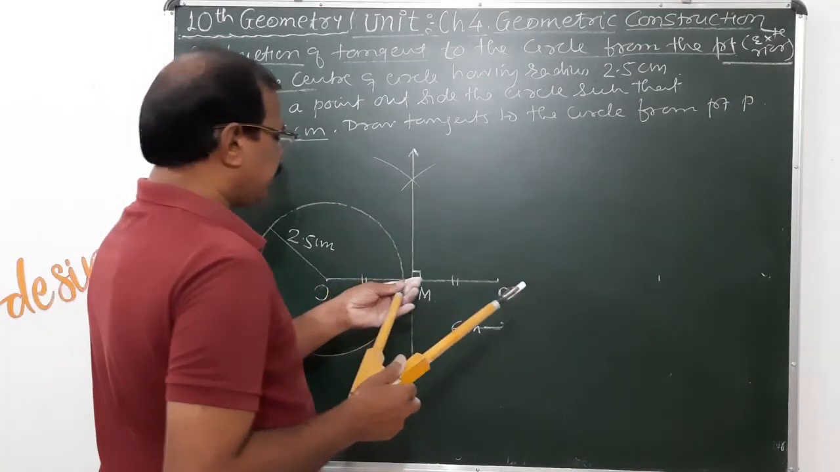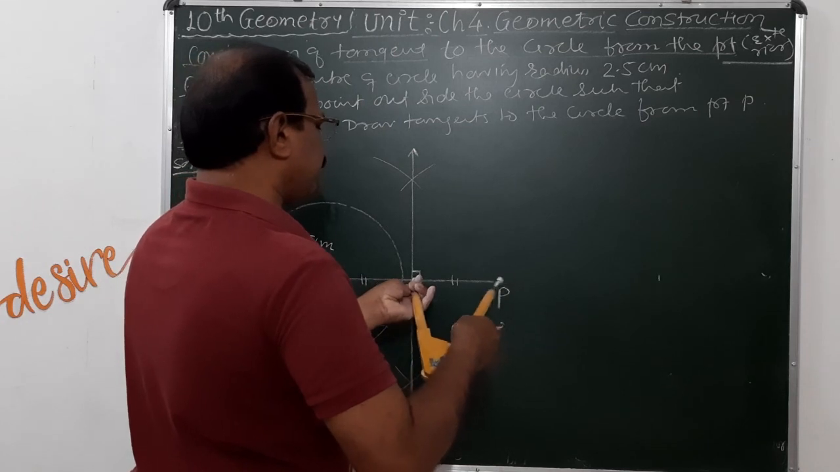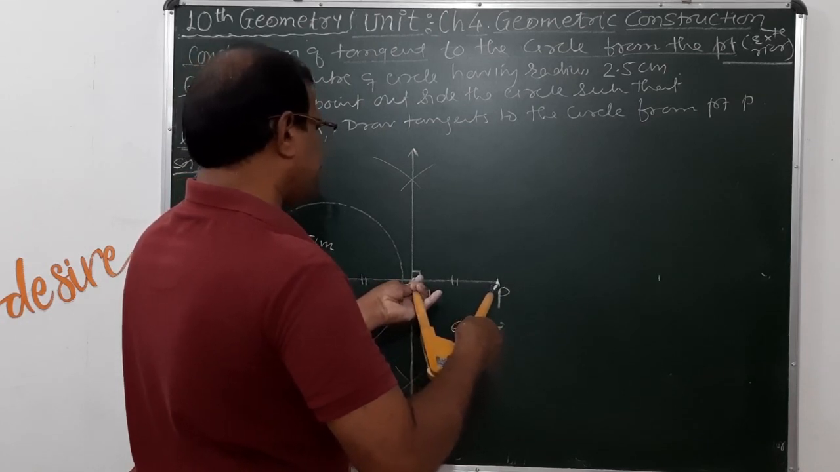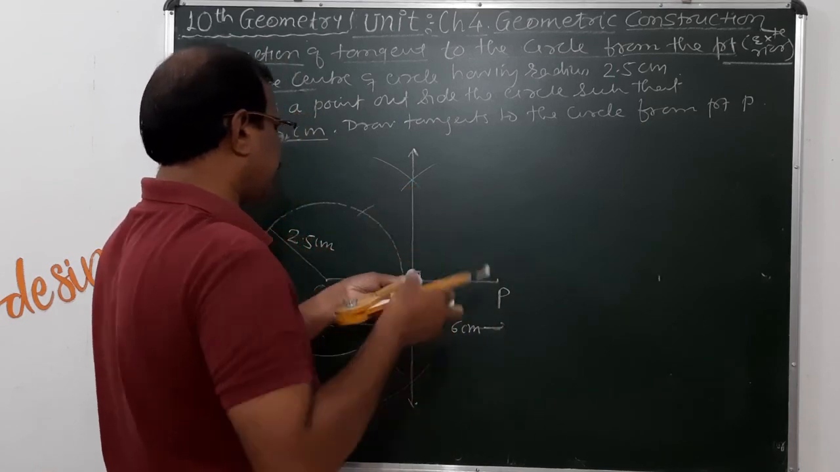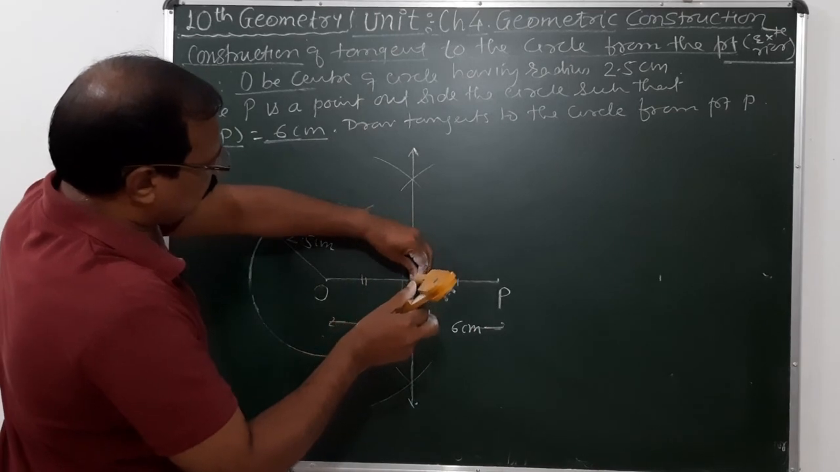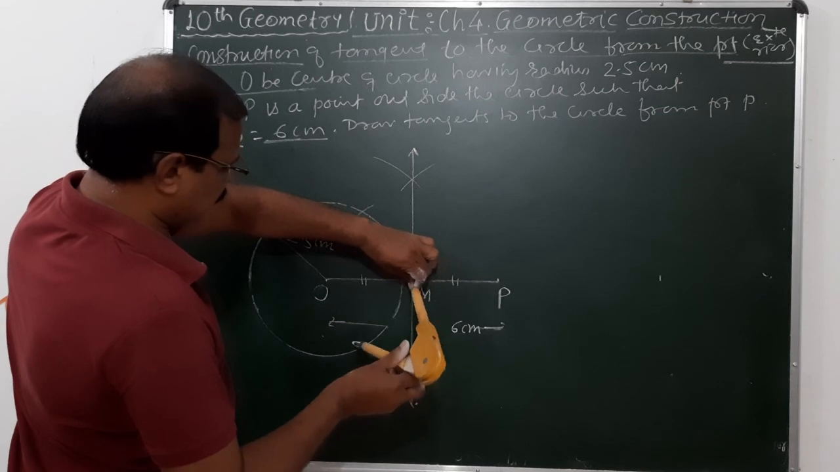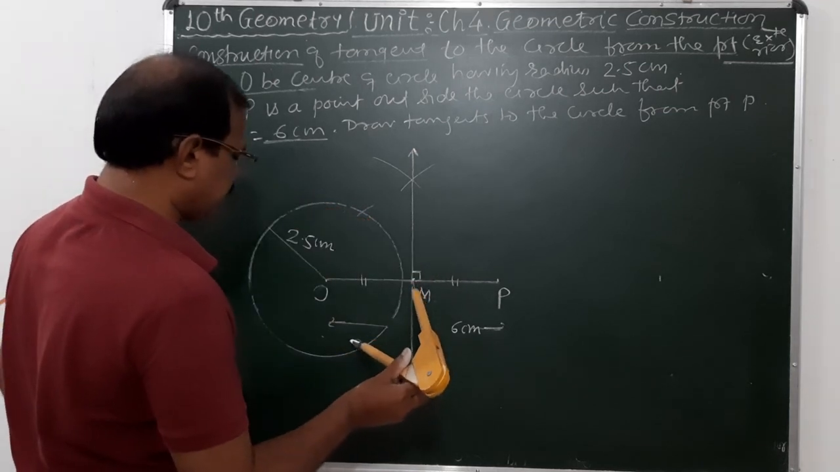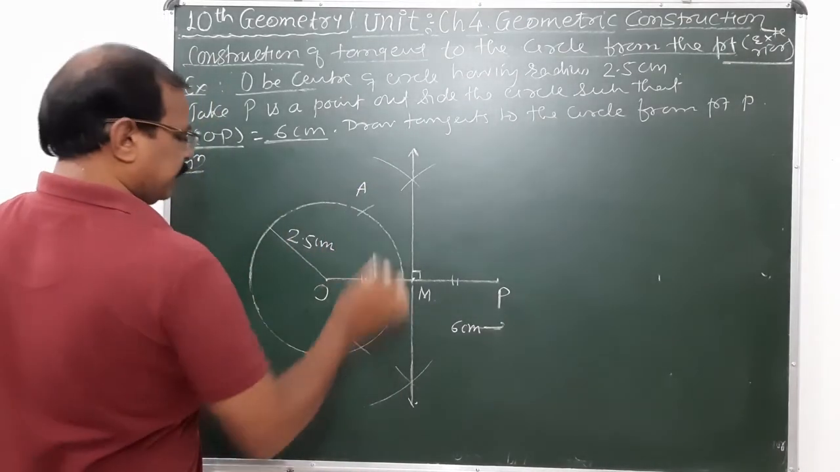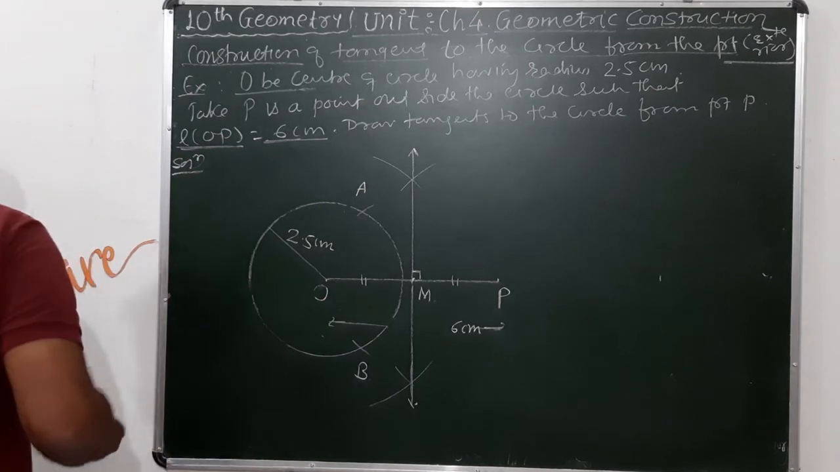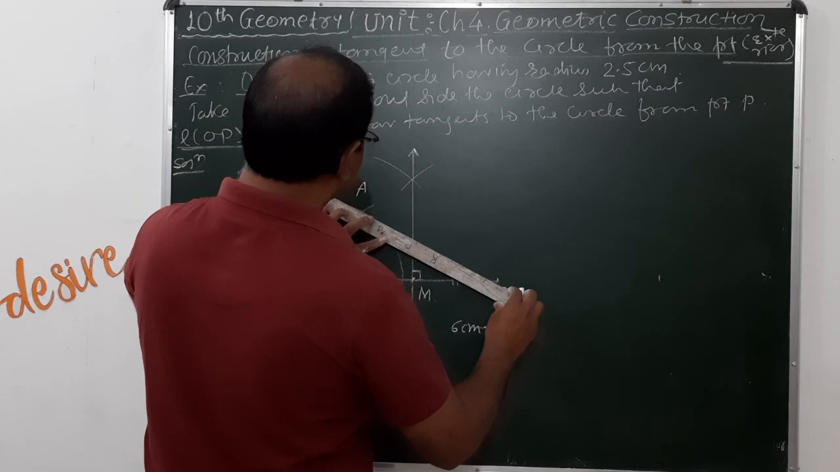Then you take M as a center and take a radius equal to MO in your compass, and cut the arc on the circle here. Okay, the arc cuts the circle at 2 points. The first point is A, the second point is B. Join the points A and B here.